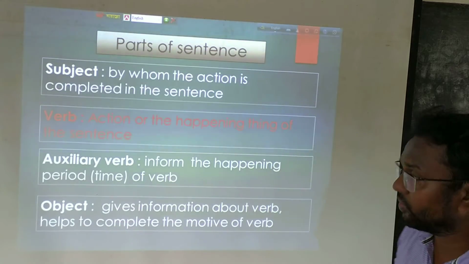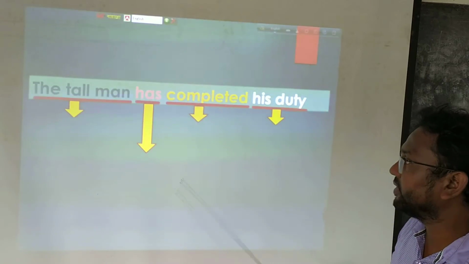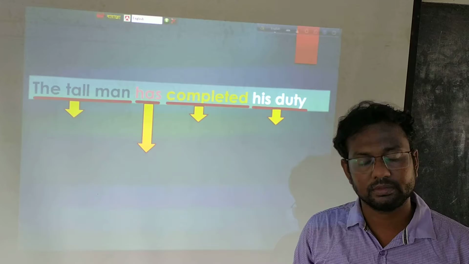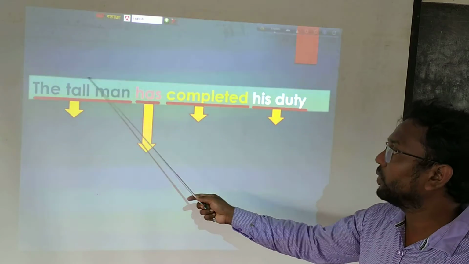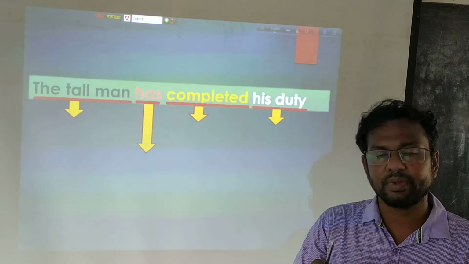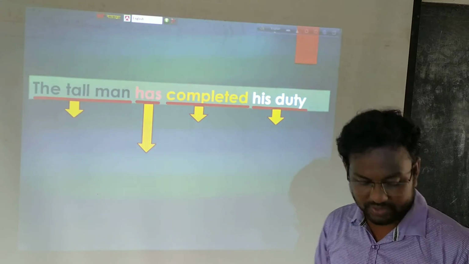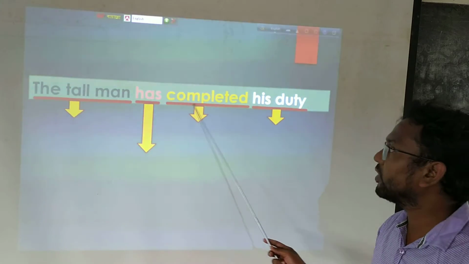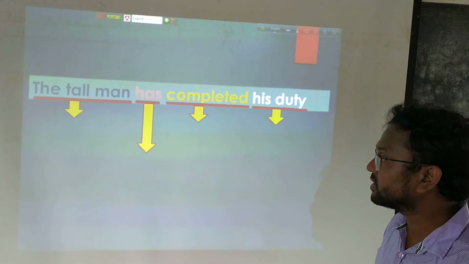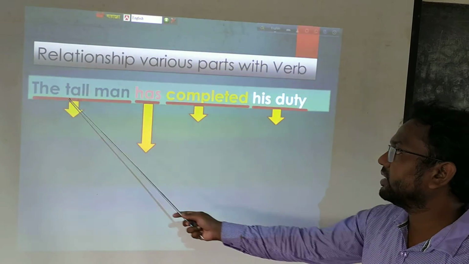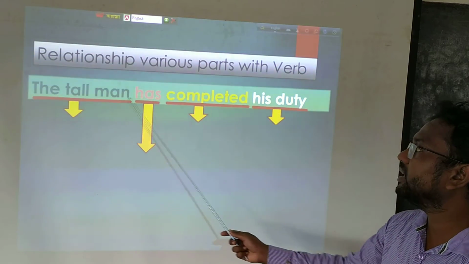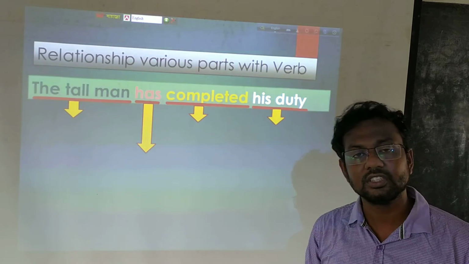Dear students, now we will try to understand how the various parts of the sentence make a relationship, and how they are named. Firstly, from this sentence we will try to understand what the verb is. Here in the sentence we find: the tall man has completed his duty.